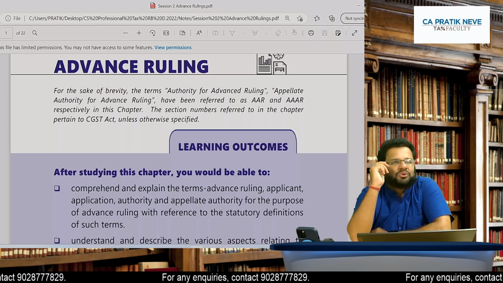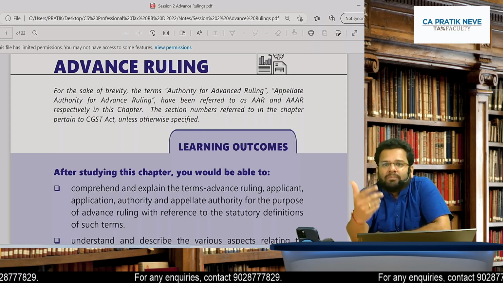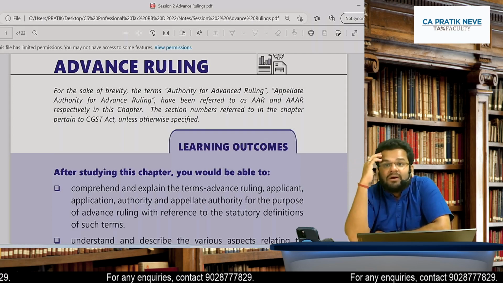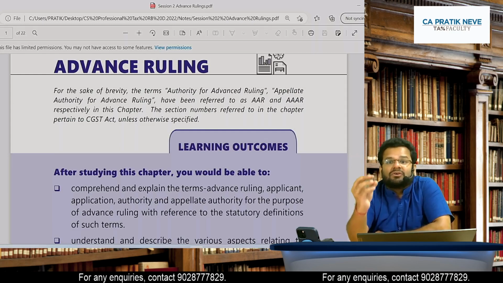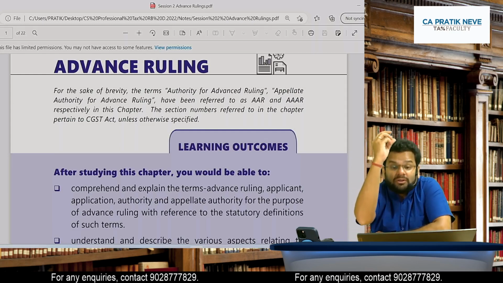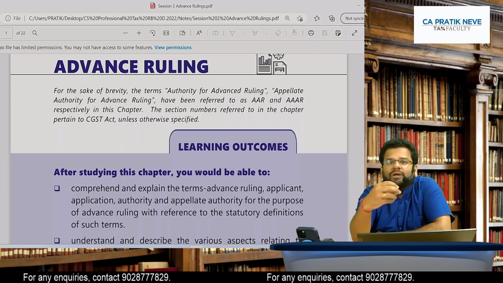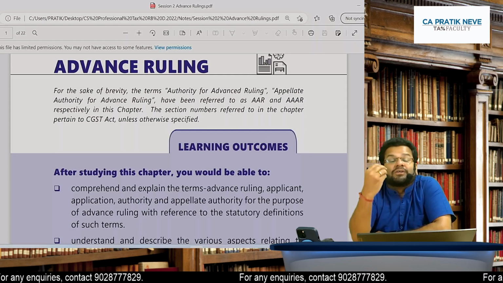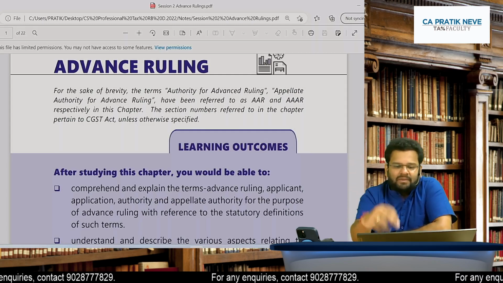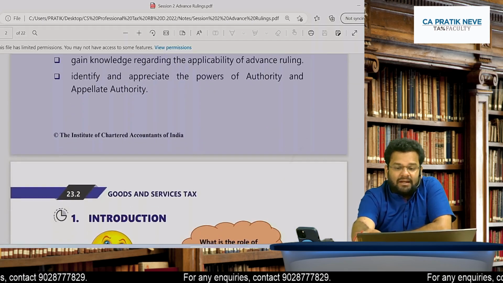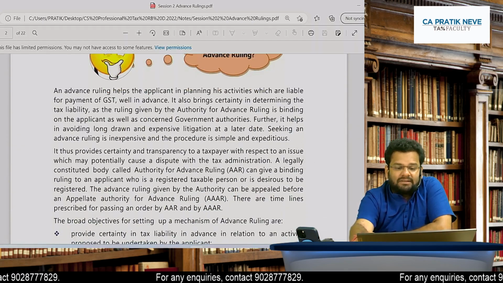Whenever you start any theory topic, first you have to give attention to the exact concept before even going to technical provisions. Okay, so now let's go ahead and see important points in advance ruling.